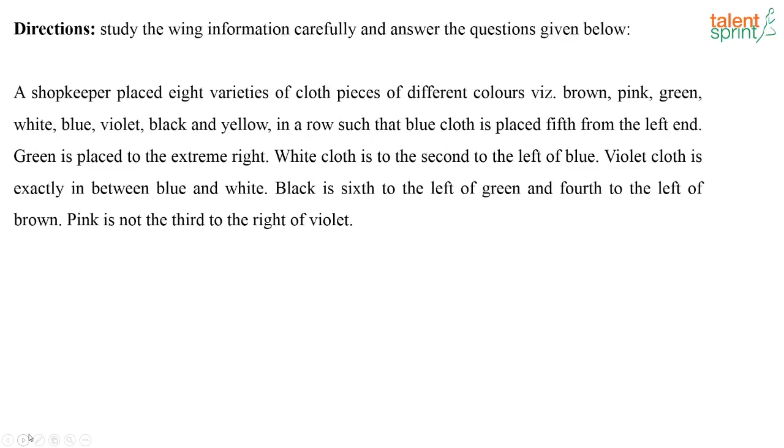The next question is on arrangement. So what is given here? A shopkeeper placed 8 varieties of cloth pieces of different colors in a row. Okay, and the information about their positions is given. Based on that you have to answer the questions that follow. So try to make the arrangement here and tell me once you are done. It's a question on linear arrangement, right?